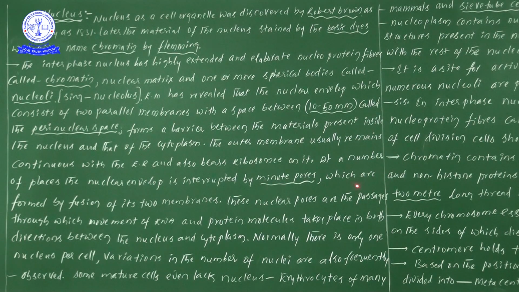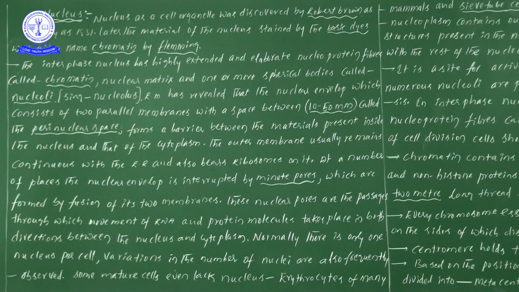How does the formation of these nuclear pores take place? Once you see, they are formed by the fusion of two membranes. Now when both membranes are fused together, a gap should appear there. Did you notice this? So the nuclear pores are formed by the fusion of two membranes. Next one, these nuclear pores act as passages.